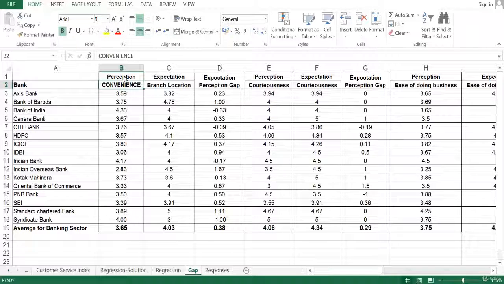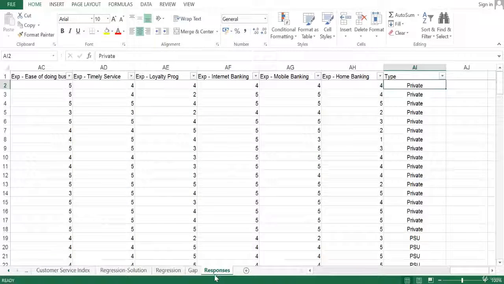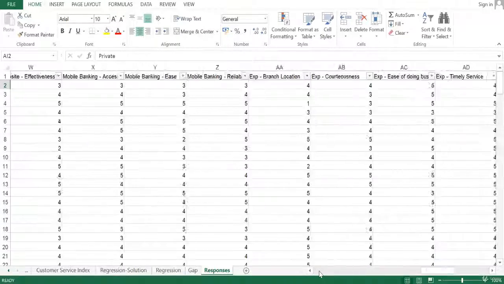So the expectation and perception with respect to convenience or branch location is calculated for Axis Bank, Bank of Baroda. This figure has been derived by taking the average of all the Axis Bank customers. Similarly, for expectation also, this figure has been arrived at by taking the average of whatever the respondents answered in the responses sheet which we saw earlier.